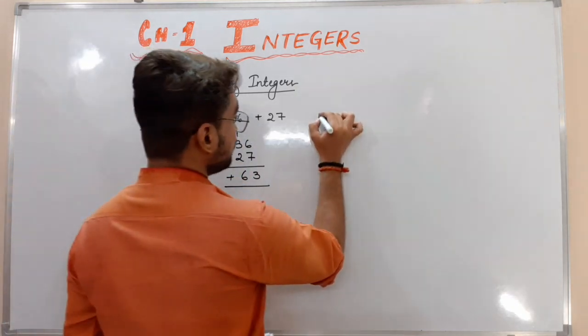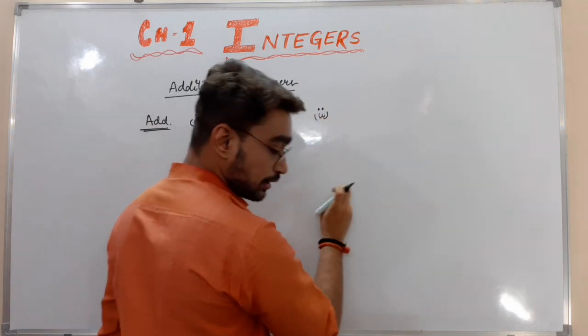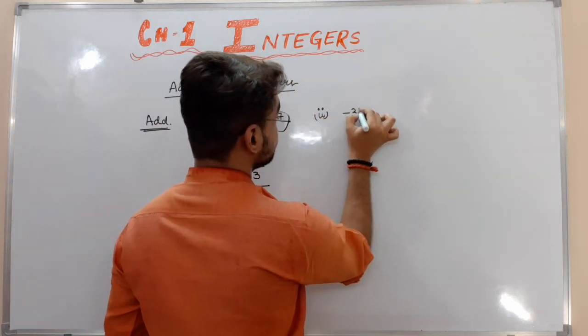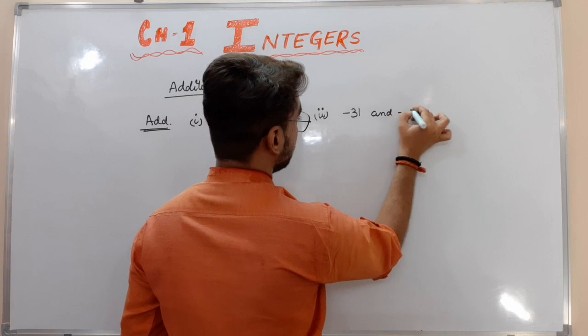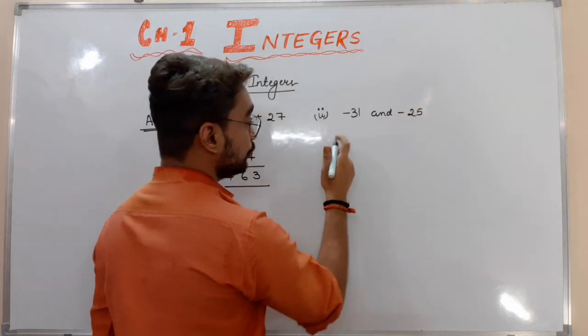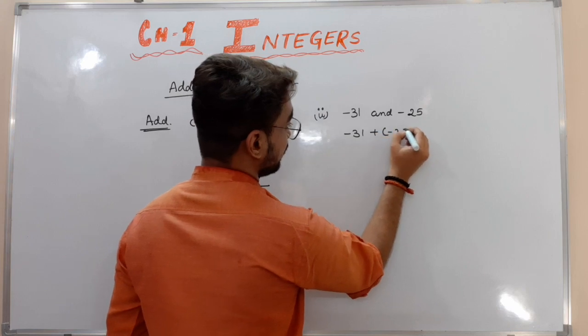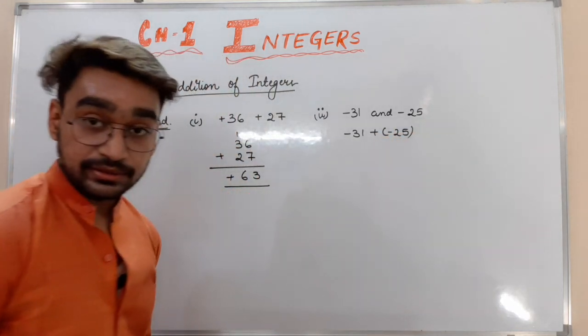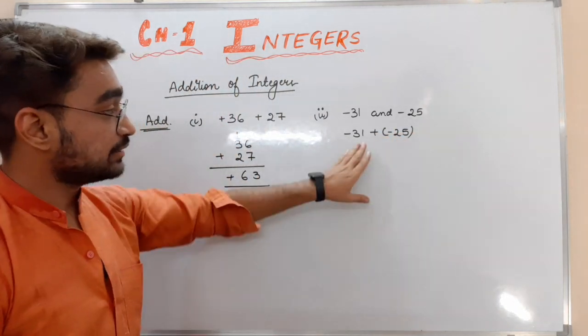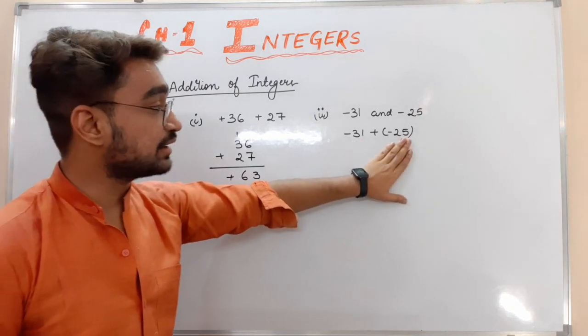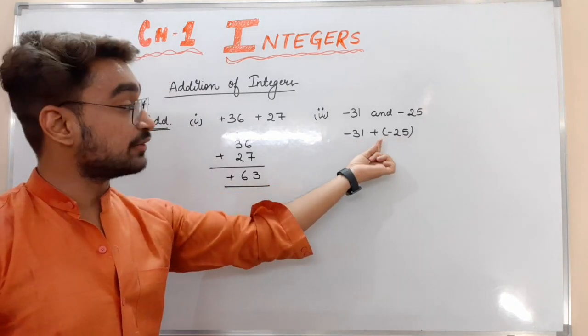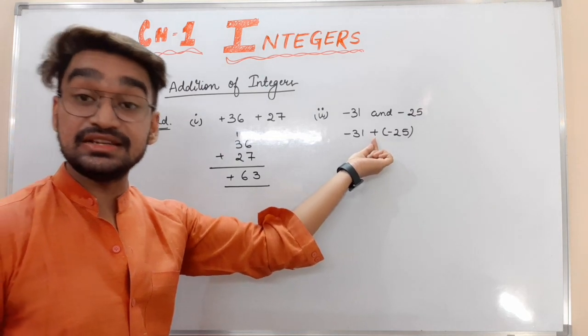If I say minus 31 and minus 25, I want to add them: minus 31 plus minus 25. Minus 31 is a negative integer, and minus 25 is also a negative integer. Between them is addition.